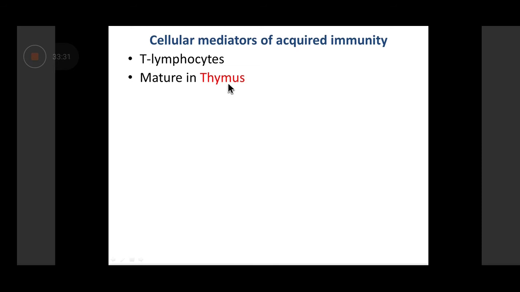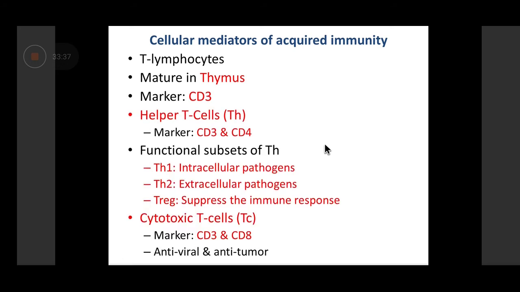T lymphocytes are called T lymphocytes because they mature in the thymus. Thymus, as you might know, is a small organ in the region of the neck, which is not normally visible. So T stands for thymus. The marker for identification of T lymphocyte is CD3. Any cell which has got CD3 on its surface is referred to as a T lymphocyte. So it is a marker for identification of T lymphocytes.